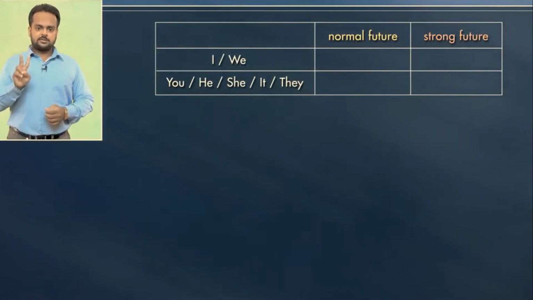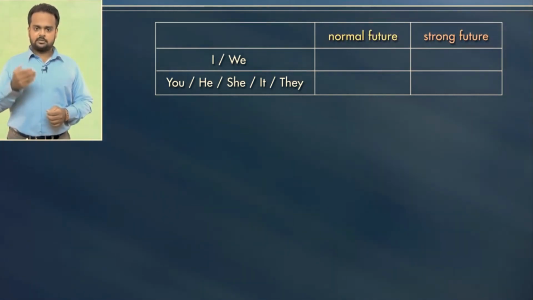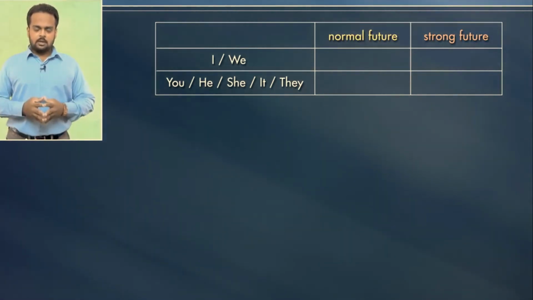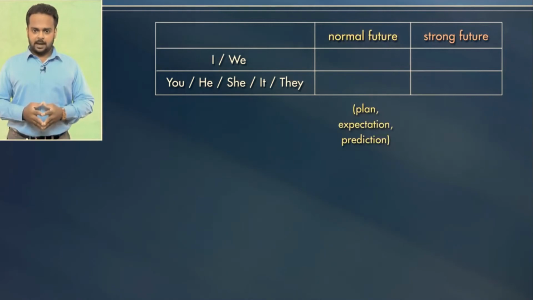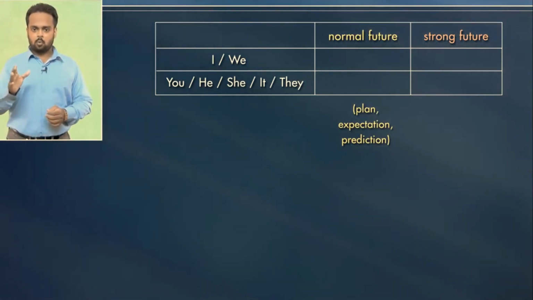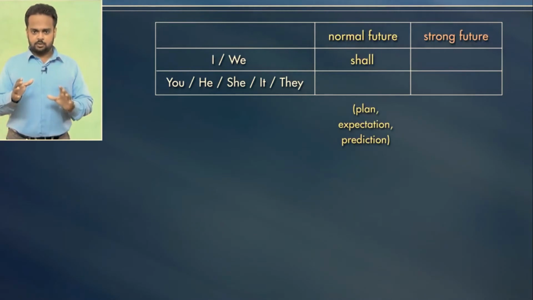There are two sets of rules for using will and shall. I call these the normal future and the strong future. Let's talk about the normal future first. This is when we express a plan, an expectation, or a prediction. The grammar rule says that if the subject of the sentence is I or we, then shall should be used.